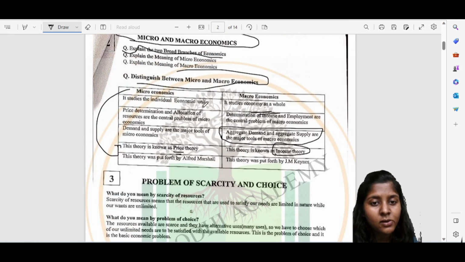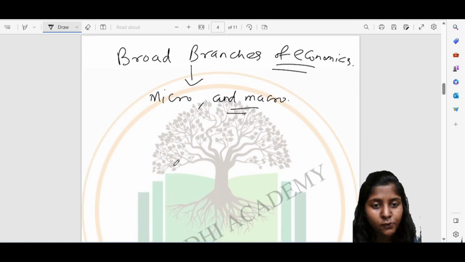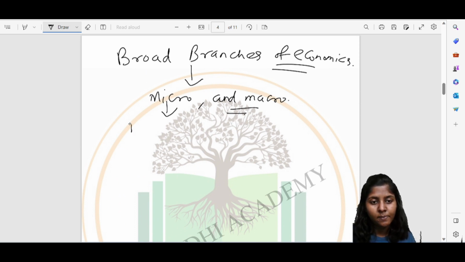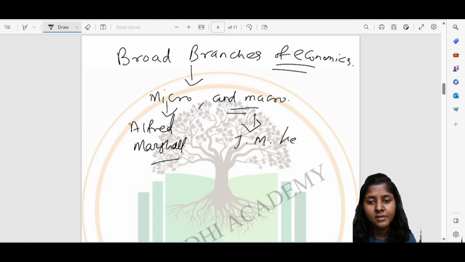Microeconomics theory was put forth by Alfred Marshall, and macroeconomics theory was put forth by J.M. Keynes.